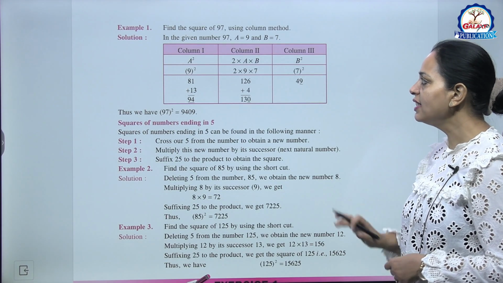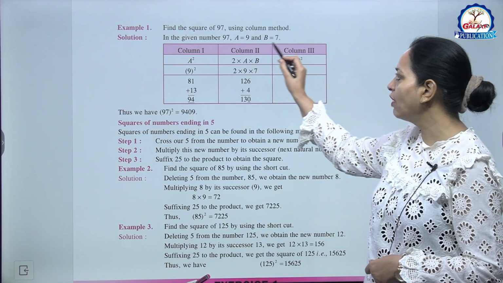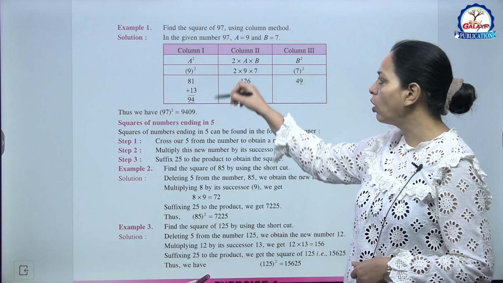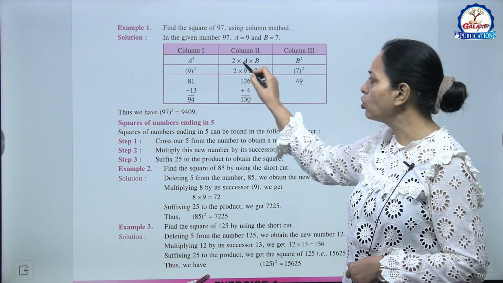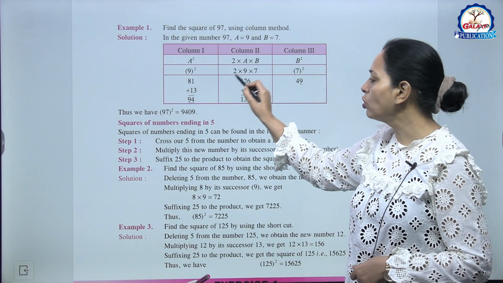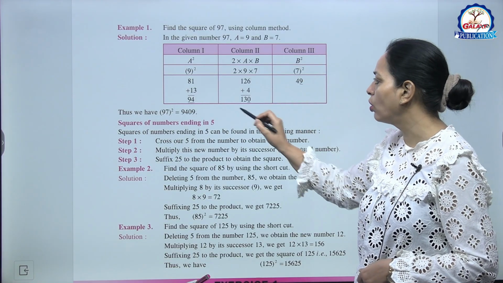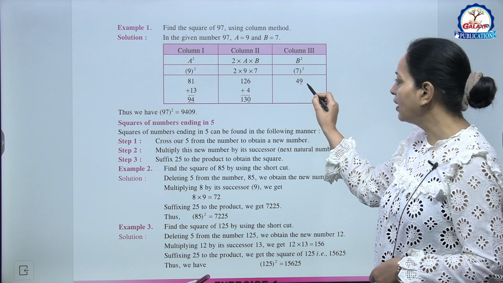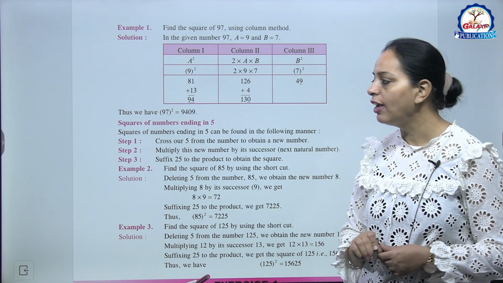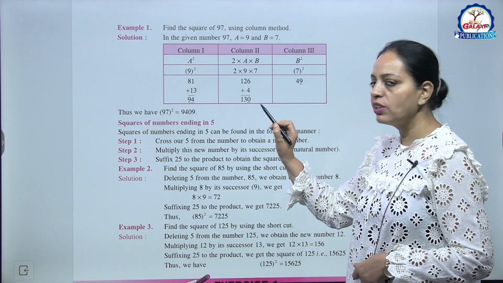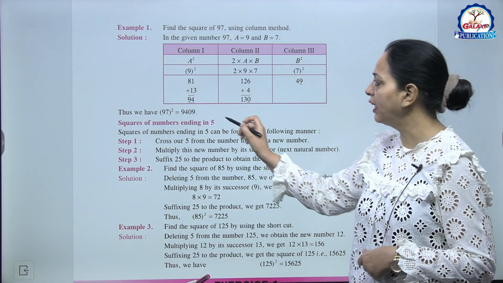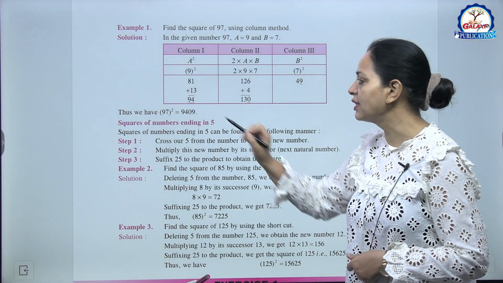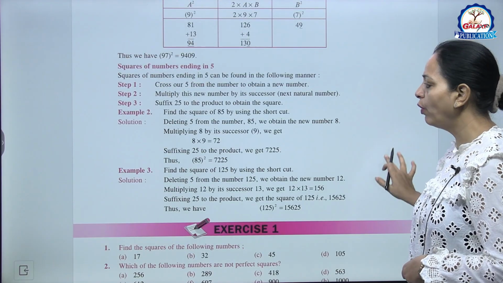Very interesting. See example 1. Find the square of 97 using column method. Yani A is 9 and B is 7. So make 3 columns. Column 1, column 2, column 3. A square, 2AB and B square. So 9 square, 2 into 9 into 7 and 7 square. So 81, 126 and here 49. So 9 underline कर देंगे, 4 को इसमें ऐड कर देंगे, 130. Now 0 underline कर देंगे, तो 13 को हम ऐड कर देंगे A square में, that is 94. So 9409. This is the answer. So very easy and very interesting.